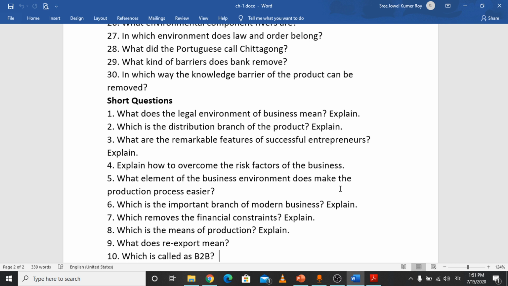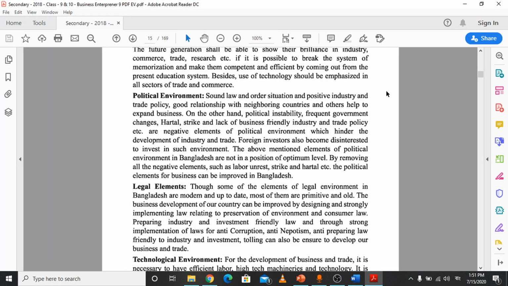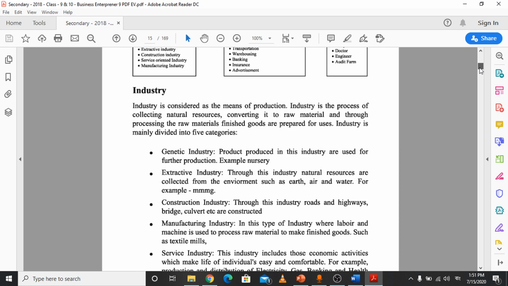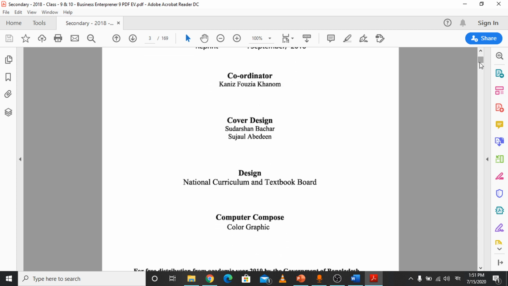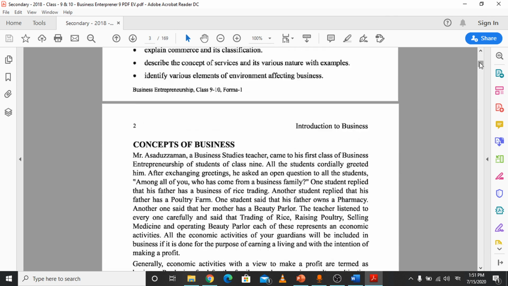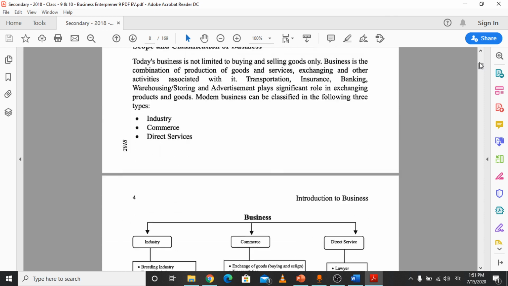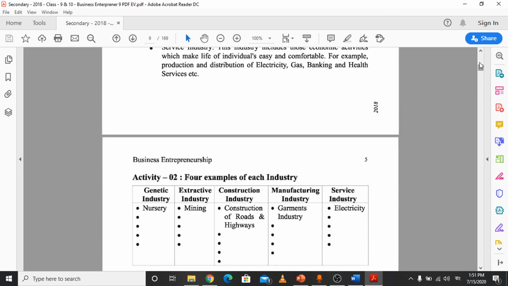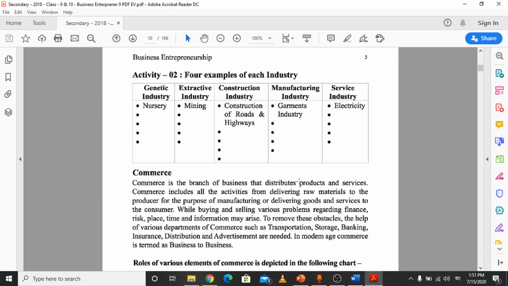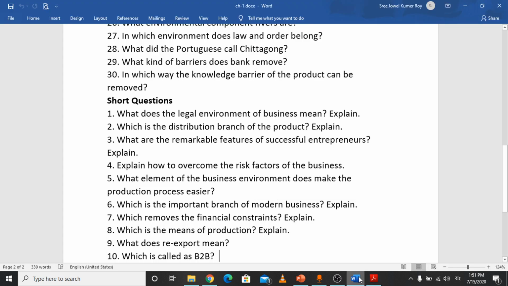So that's why you can say that commerce is called B2B. If you face any problem, you will get help from the definition in your book. Here is a clear explanation of commerce and why it is called B2B. In this paragraph you will find the clear explanation. So that is the answer to these short questions.